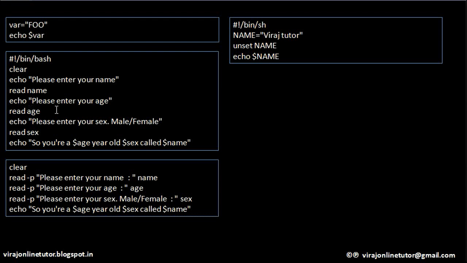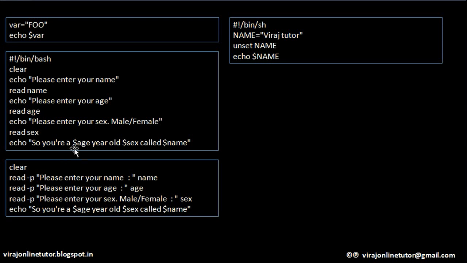Next statement I am saying, please enter your age. Whatever value the user types as age will be saved into a variable called age. Next statement says, please enter whether you are male or female. So whatever you type will be saved into variable sex. Next we are echoing this particular line. So what will this print? It will print, so you are so and so. Whatever value the user had typed as age will get saved into age, right?